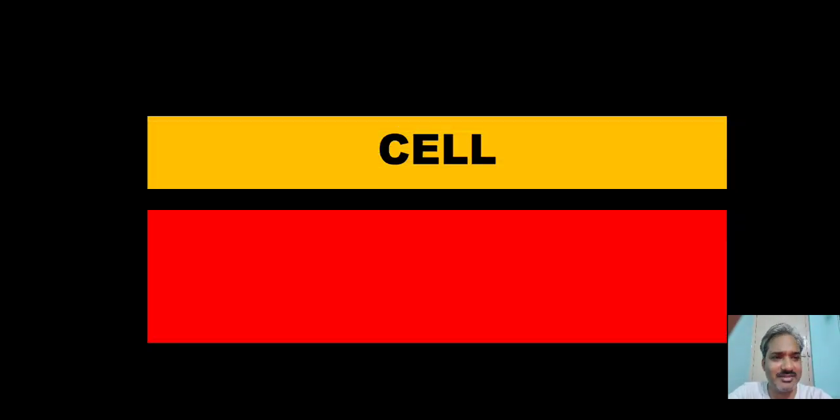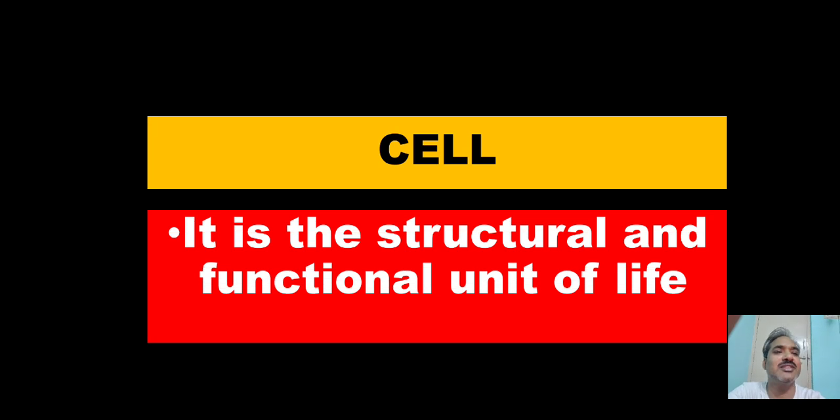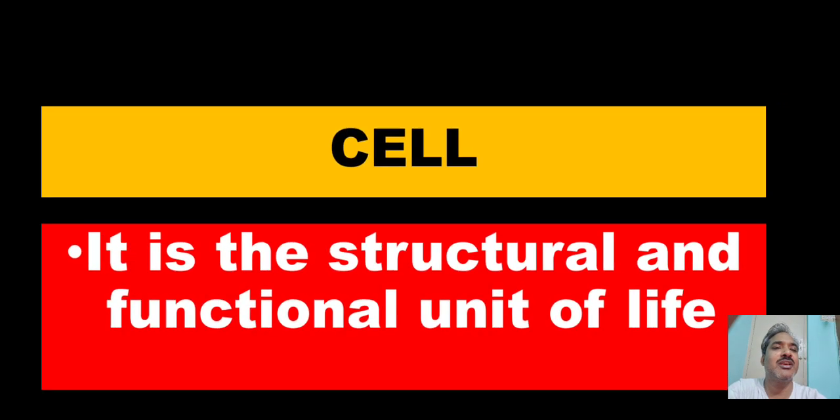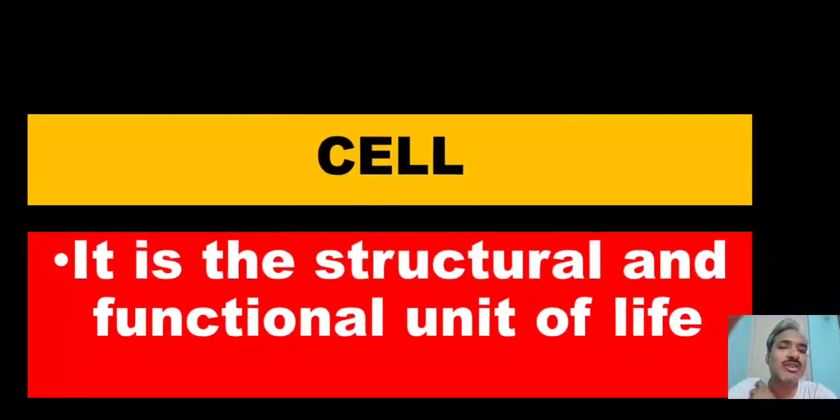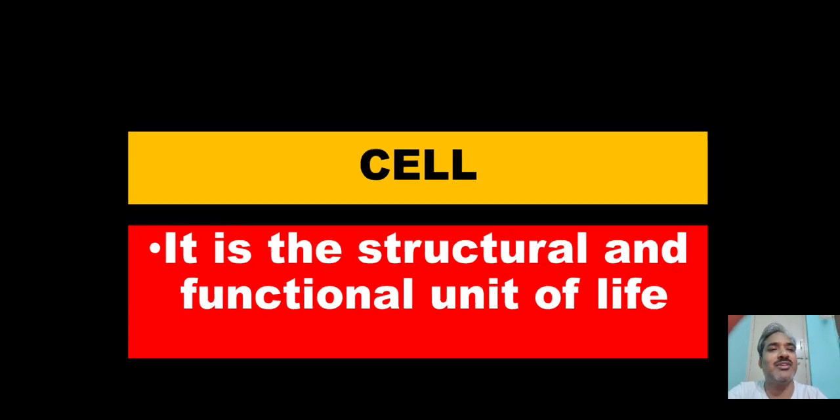What is a cell? A cell can be defined as a structural and functional unit of life. So why is it called the structural and functional unit of life? Because a single cell can perform all the functions which can be carried out by a living organism, like absorption, respiration, nutrition, and reproduction. That's why it is a structural and functional unit of life.